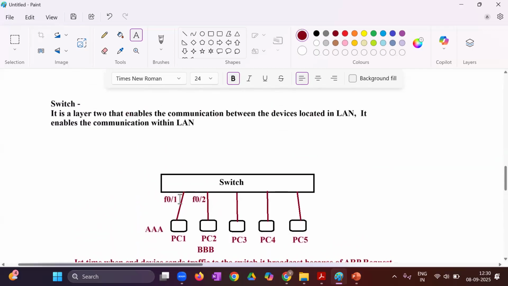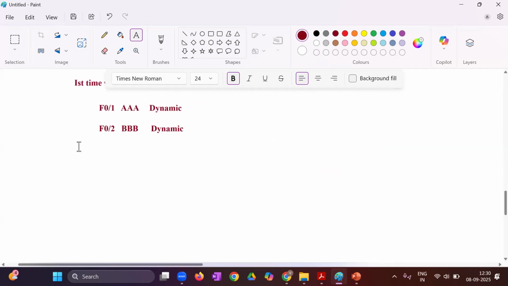One more thing. Don't you think here we have more numbers of devices? It means the switch has more numbers of ports.